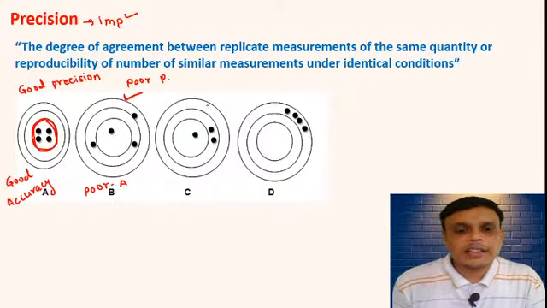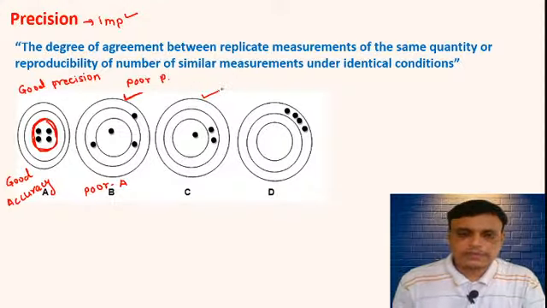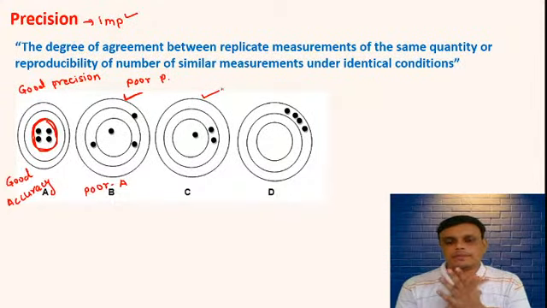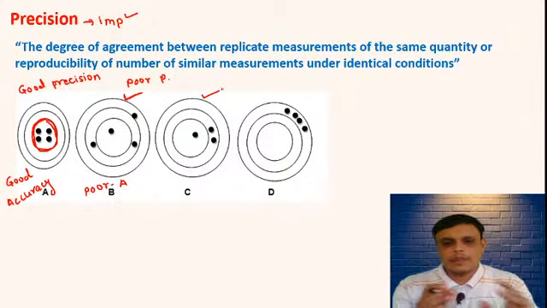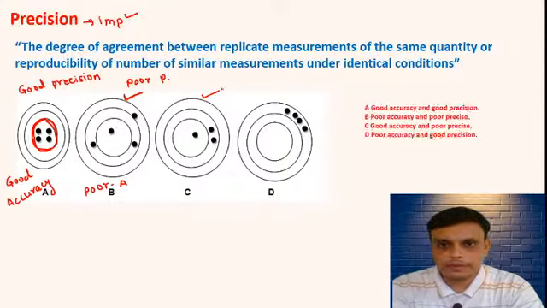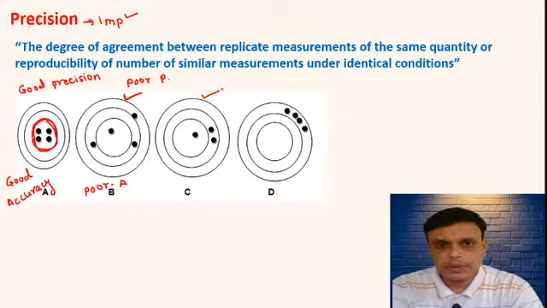Okay. Then third one, figure C. Correct. Chaitanya is saying both are poor.